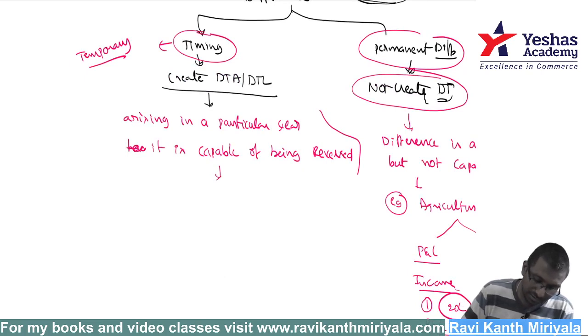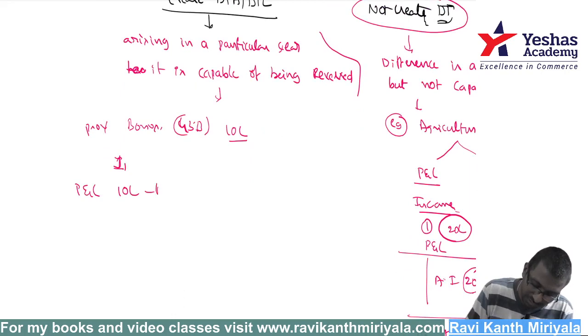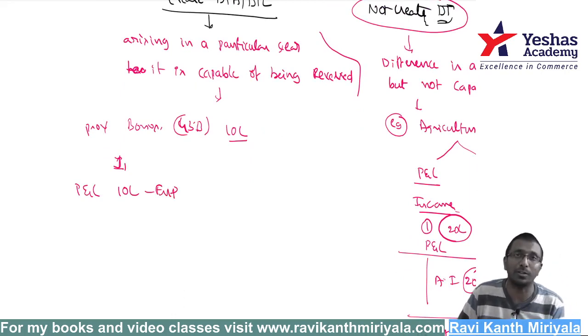Let us say bonus. Do you know bonus? Do you know section 43B of the Income Tax Act? Suppose we made a provision for bonus. Let us say you made a provision of 10 lakh rupees. In year 1 in the profit and loss, 10 lakh rupees is an expenditure, which will be deducted from the profit.